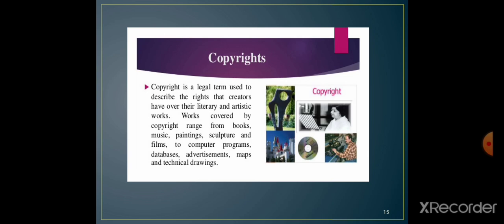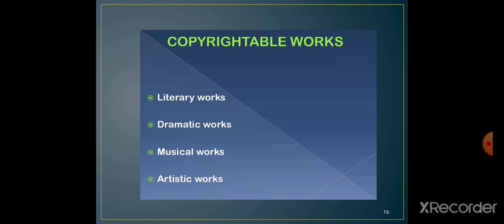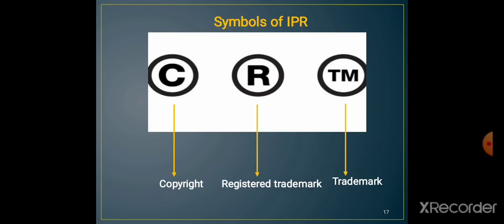In this slide, Lata Mangeshkar is singing a particular song, and that song can also have copyright. Then CDs, then different designs or paintings. These are covered by the legal term used for the rights that creators have over their own literary or artistic work. Then which types of works are included in copyright? That can be literary work, dramatic work, musical work or artistic work. These types of works are included in copyright.